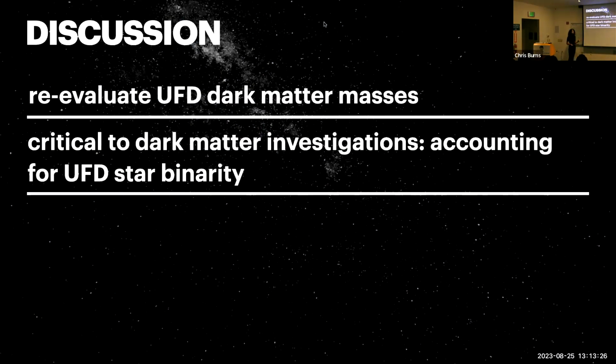And on that note, it shows us how critical it is, when using ultrafaint dwarf galaxies for dark matter investigations, that we account for the possibility of having binary stars in our ultrafaint dwarf galaxies. And specifically, we want to have spectroscopy taken of these galaxies over a sufficiently long amount of time so that we can accurately assess whether the stars that we're observing have varying velocities, because it will have a significant effect on the values that we obtain for those observations.